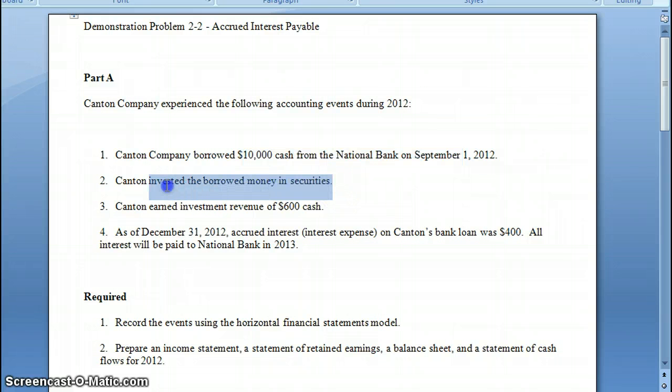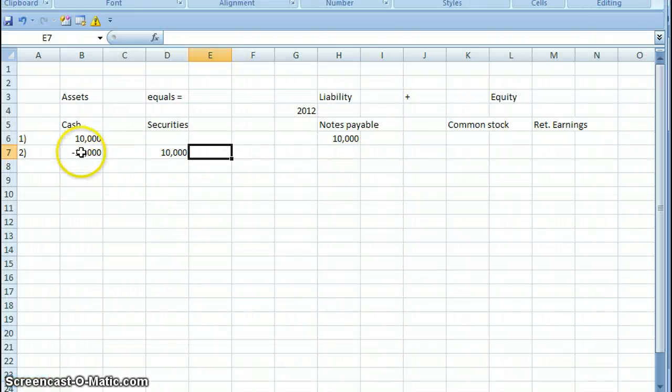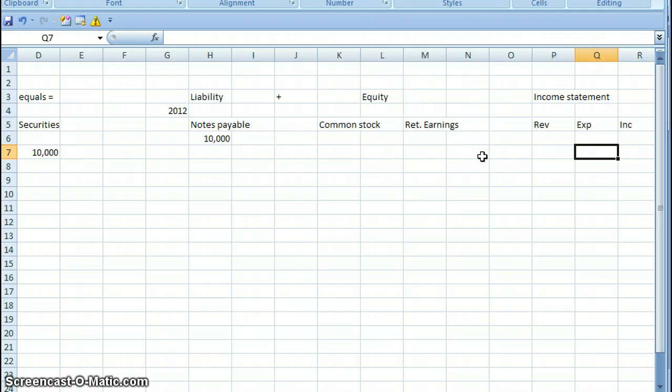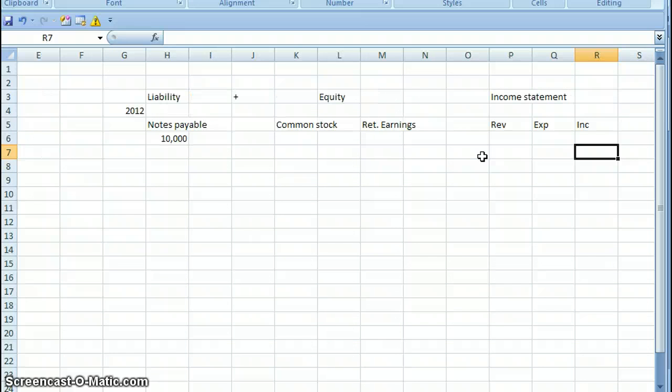Canton invested the borrowed money in securities. So they're going to take $10,000 out of the bank account and go buy securities with it. The liabilities stay the same. They still owe the $10,000. Nothing changes in the equity situation. And again, there is no revenue or expenses involved here.